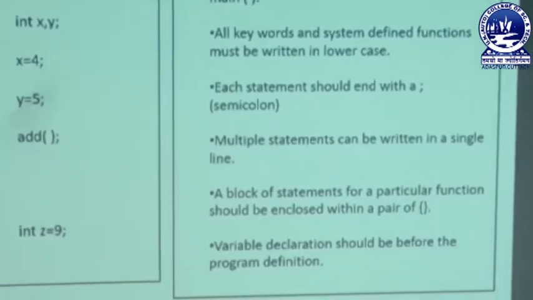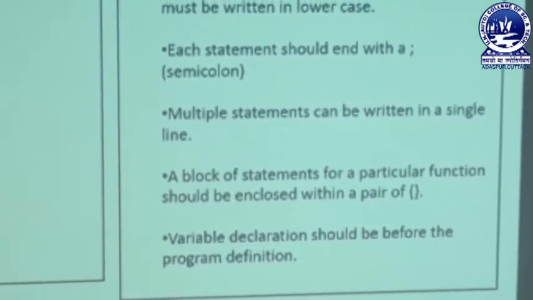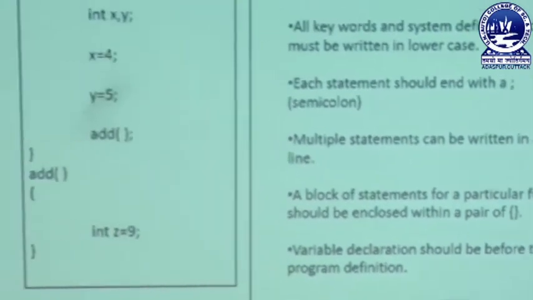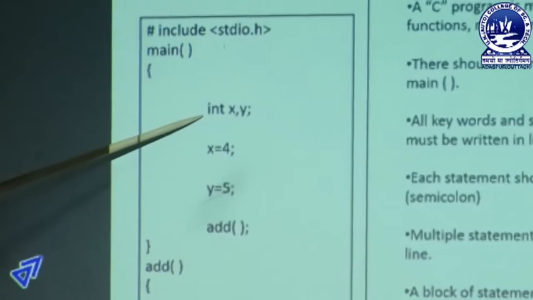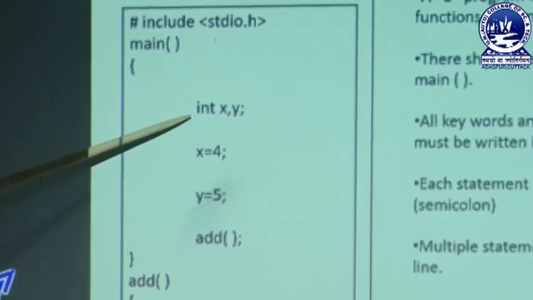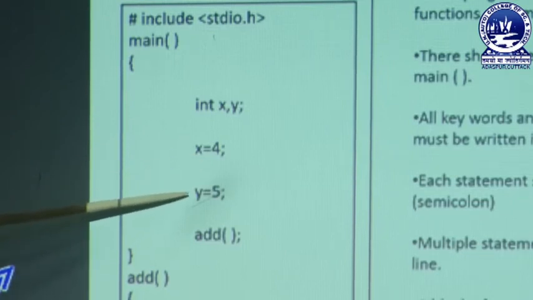So next one is that the variable declaration should be before the program definition. This is actually a vital part. Variable declaration means, here you can clearly see we have declared 2 variables, that is x and y. Here I am using x and y as 2 variables, that is x equal to 4 and y equal to 5.